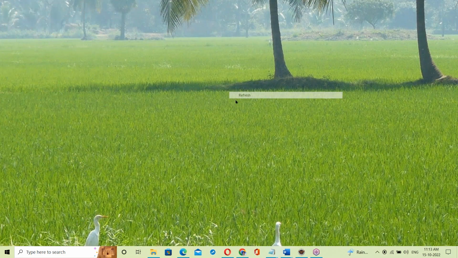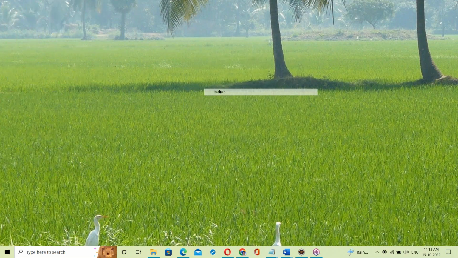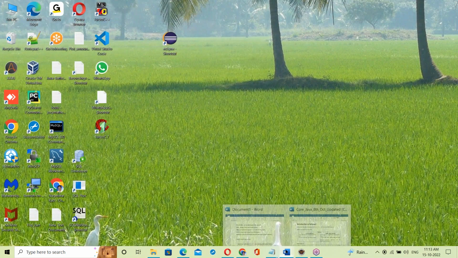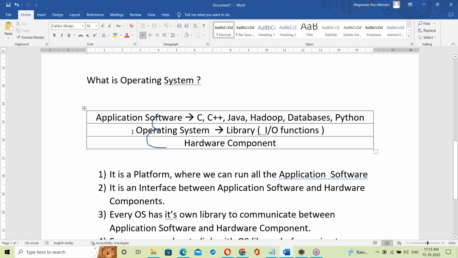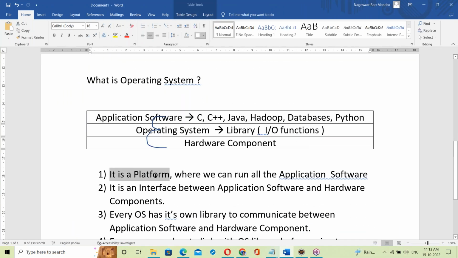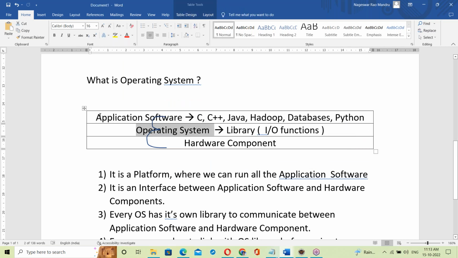Now this OS is responsible for taking your request and executing it. So what is OS? OS is a platform, and on top of it everything is running. It is an interface between application software and hardware components.